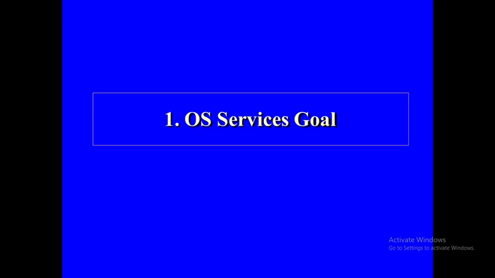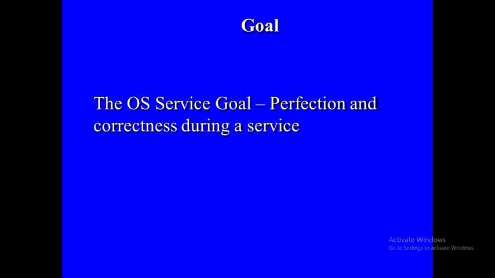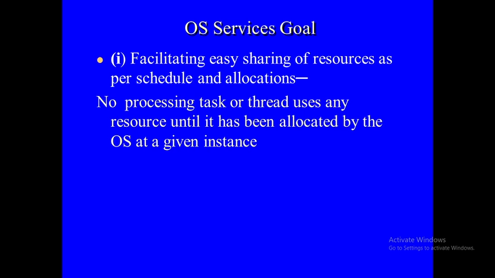Now we'll go for the OS service goals. First we'll discuss the normal operating system, then we'll go for the RTOS. First we'll see the operating system services and the goals. The OS service goals are the perfection and the correctness during a service. We'll go for the first one, facilitating the easy sharing of the resources as per schedule and allocation. Here, the resources means processors, memory, I/O devices, pipes, sockets, system printer, keyboards, display, printers.